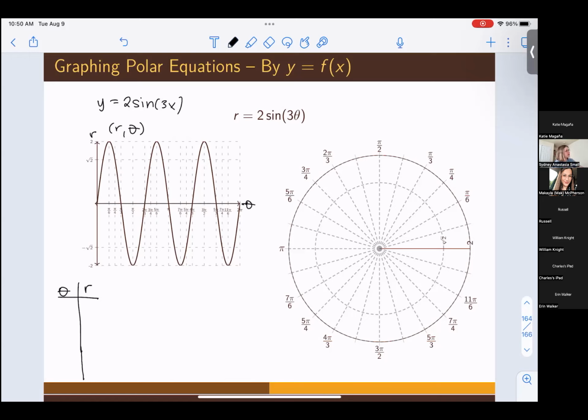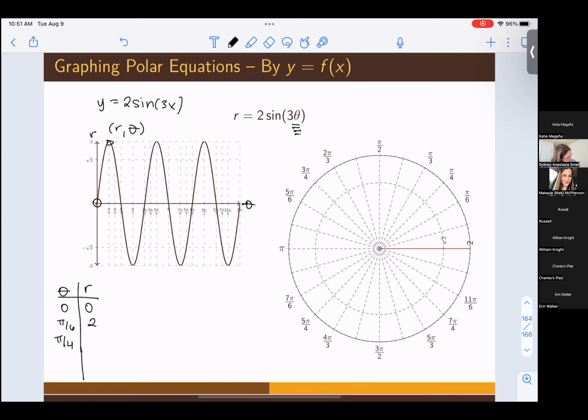Okay, so let's start with theta equals 0. r is clearly 0. And I'm just going to plot out some points over here on our table first before I even bother with the polar graph. At pi over 6, theta is pi over 6, that's right here. r is 2, and we can check these all computationally just by plugging in different values for theta into the formula. That is how I checked these beforehand. But if we have the graph, sometimes it's a really nice tool to just look at to see what's going on.